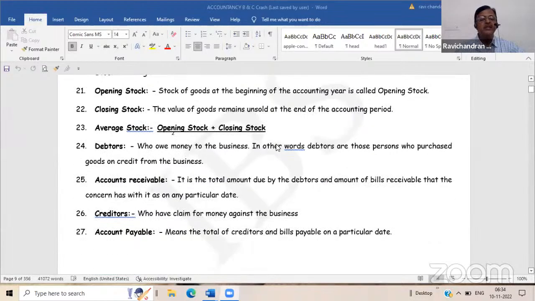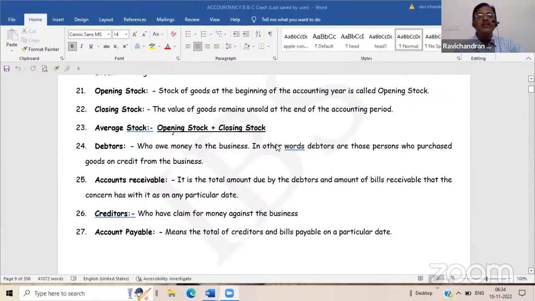Then come debtors, the persons who have purchased goods from us. We will call them customers. All debtors are our customers. Our means you are running the organization, is it not? You are the accountant of the business organization. From your point of view, whoever purchased goods from your organization is a debtor for you. That is, they are customers of your organization.